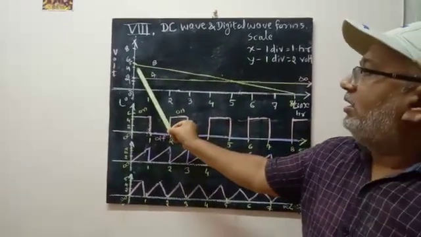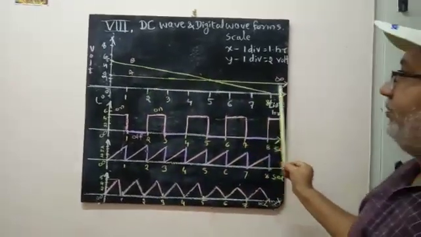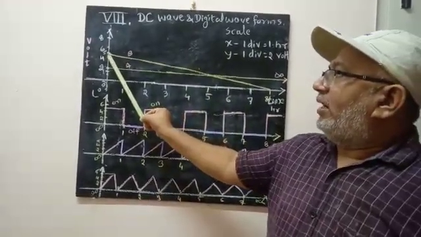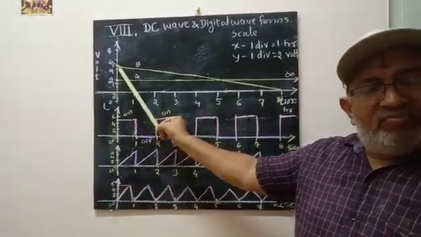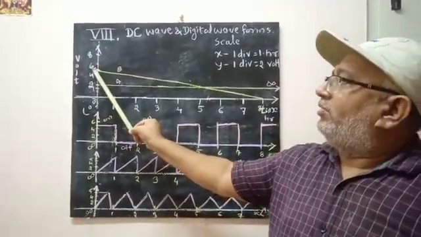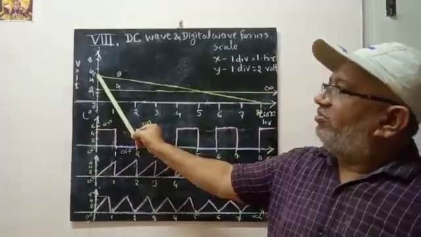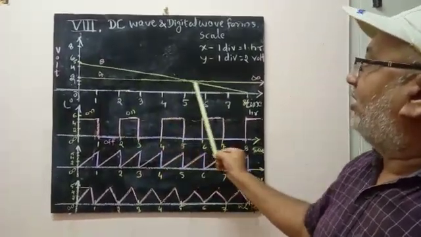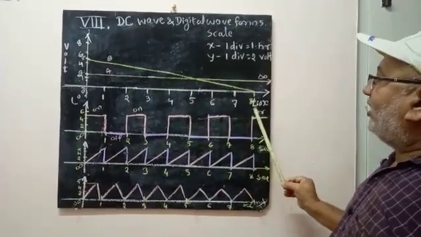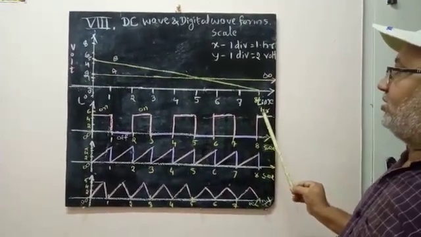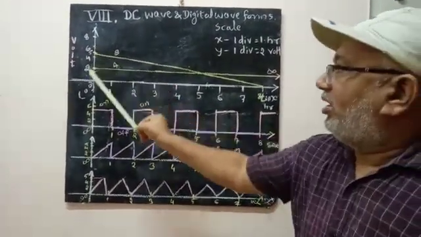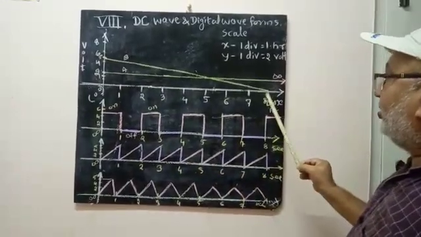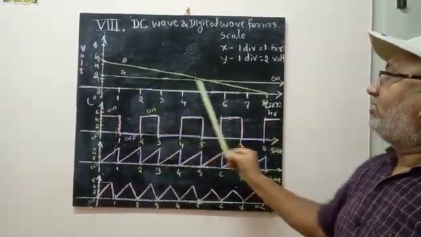Line B indicates a 5 volts battery, as your mobile phone works on 5 volts. If it is used continuously, the battery will exhaust after 8 hours. The battery voltage gradually decreases and comes down to 0 after 8 hours.